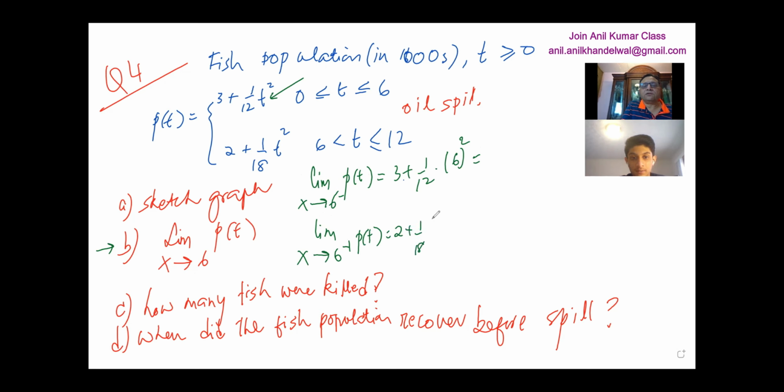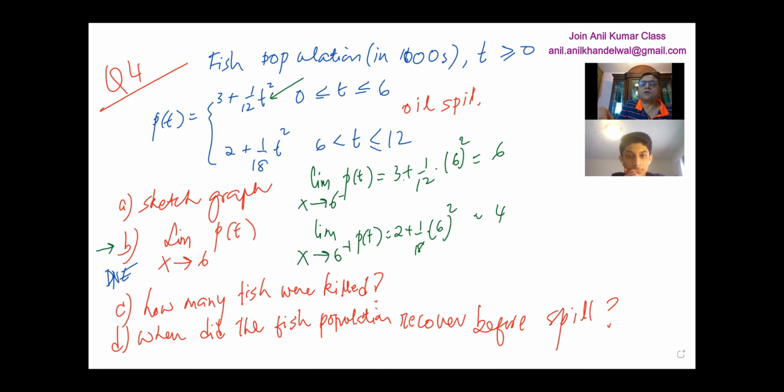So I'm writing your values, hoping that they are correct. So 6 for the first one, right? Yes, sir. 36 divided by 12 is 3, and 3 plus 3 is 6, perfectly fine. And the next one is 4. So the limits are different, and therefore this limit does not exist, right? Yes, sir. The answer for B is does not exist, because the left side and right side are not equal.